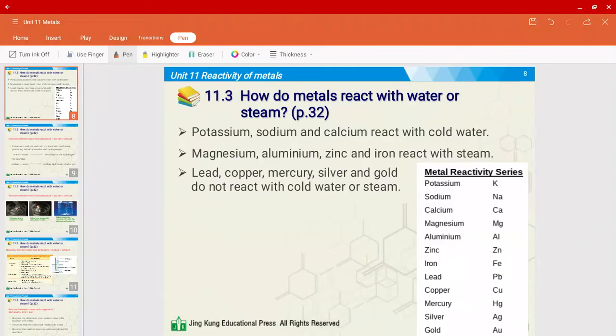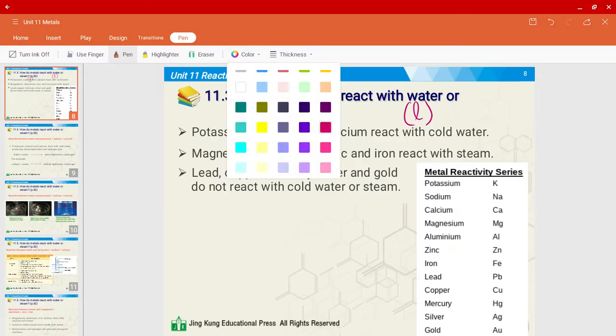So in the previous video, we talked about how certain metals, those that are more reactive, are able to react with water, which is in liquid state, or they're able to react with steam, which is in gas state. And this is for metals that are a little bit less reactive. So let's look at the first group.